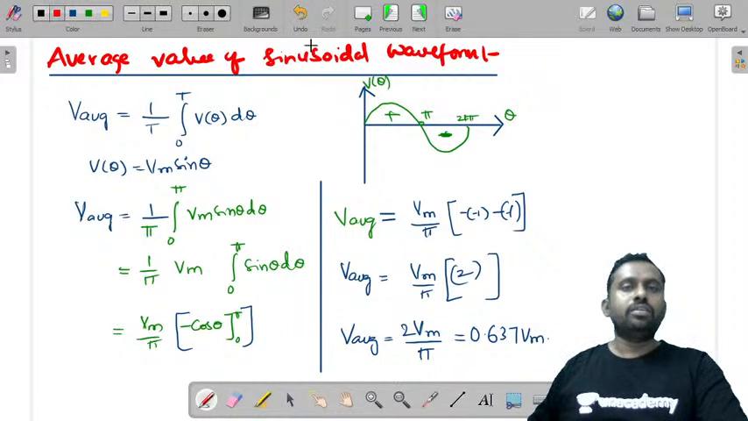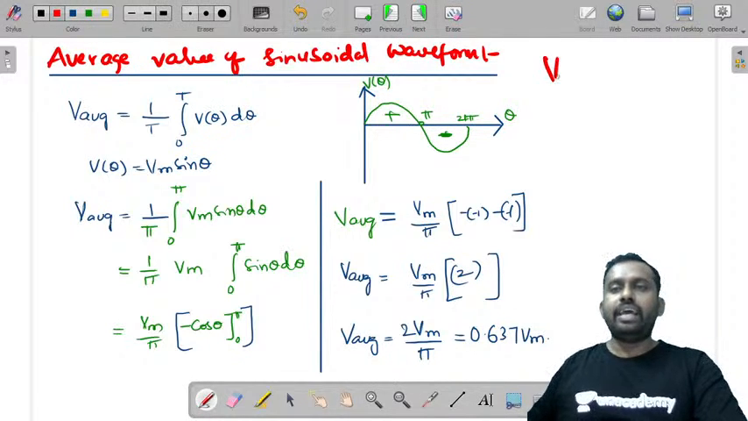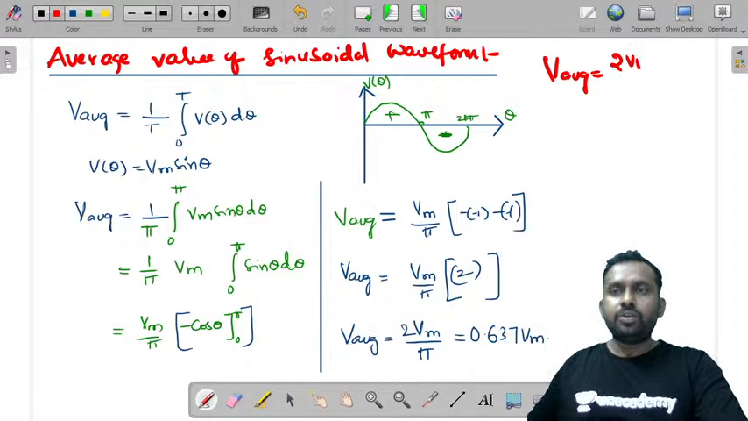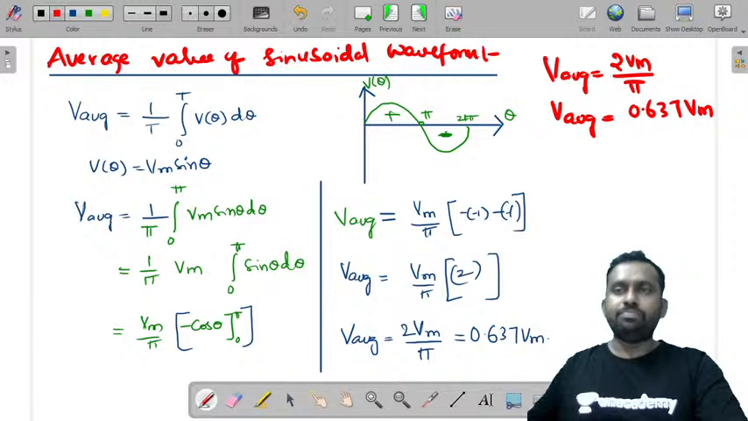Therefore, V average value is equal to, Vm by 2. No, it's 2 Vm by pi. Previously it is Vm by root 2, and this is 2 Vm by pi. V average value is equal to 2 Vm by pi, or V average value is equal to 0.637 Vm. Divide 2 by pi, you'll get this value.